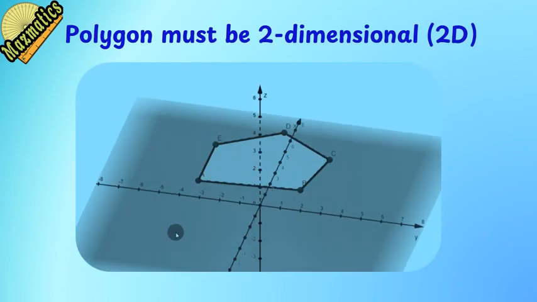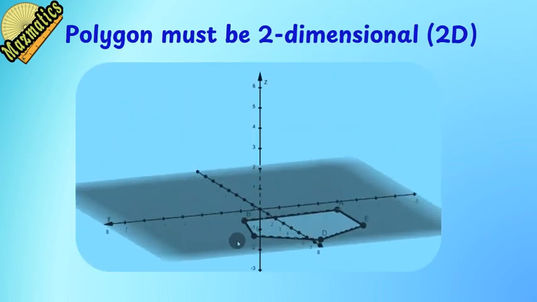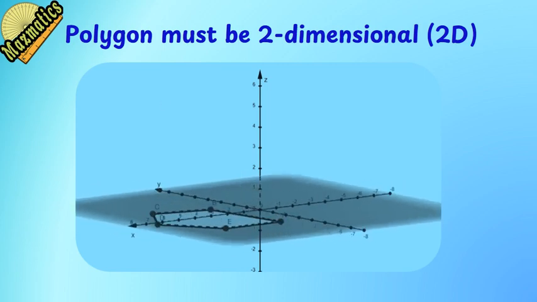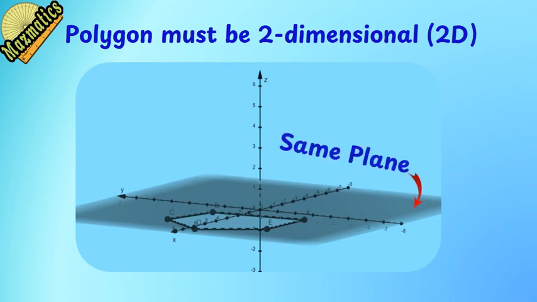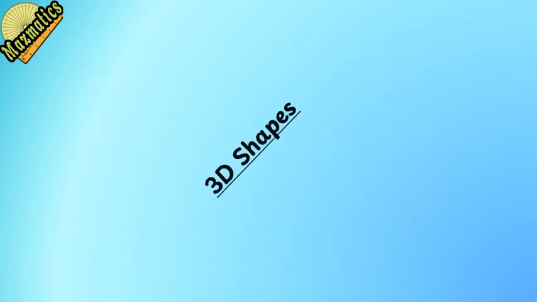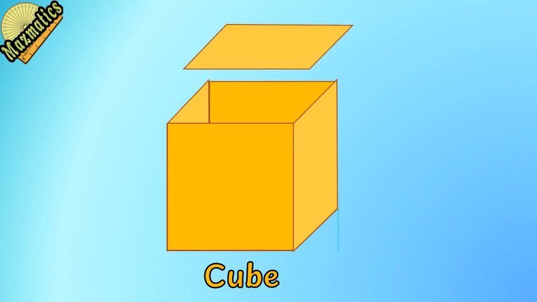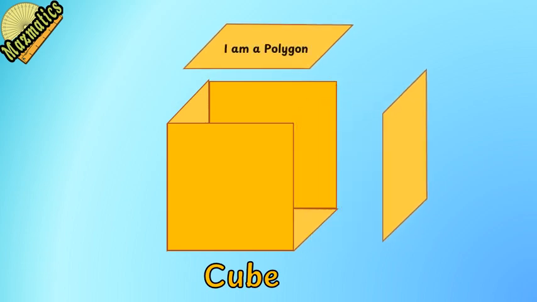Now another rule of polygons is, a polygon must be flat. That means it must be two-dimensional, 2D. All points must lie on the same plane. What about 3D shapes? A box, cube or pyramid is not a polygon. But here's something interesting. Each flat face of a 3D shape is a polygon. Example, a cube is not a polygon, but each square face of the cube is a polygon. Cool, right?